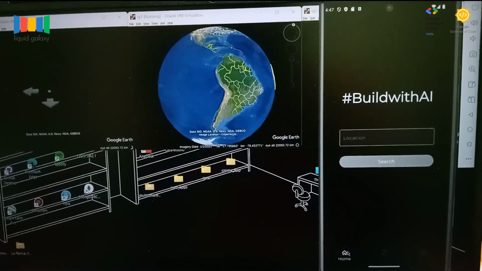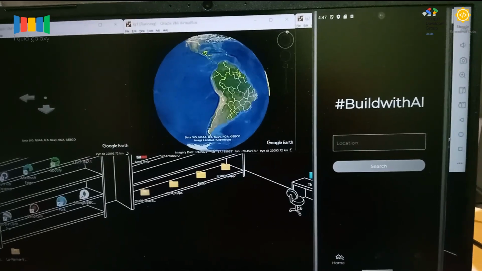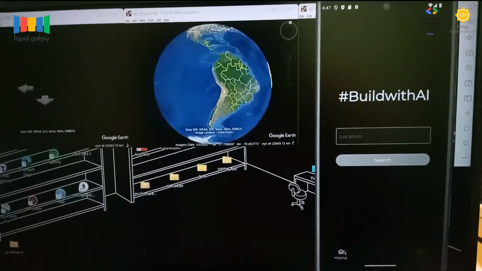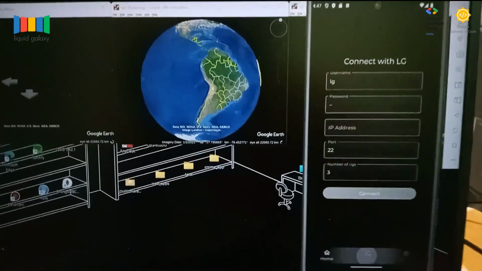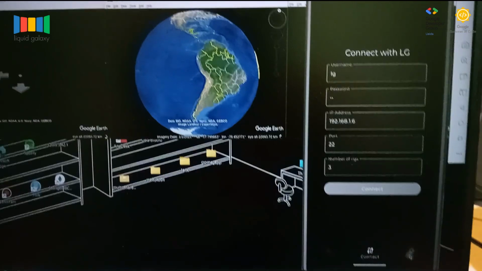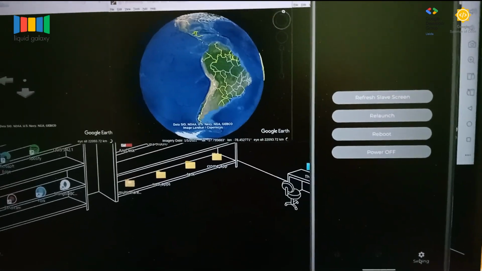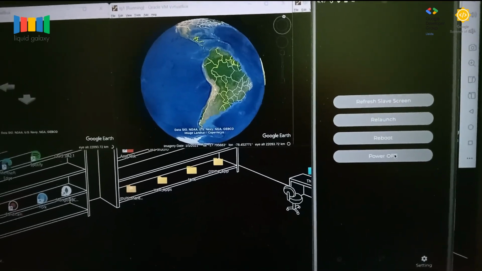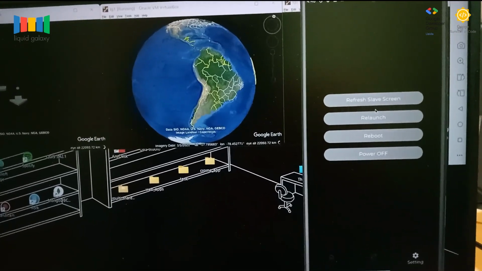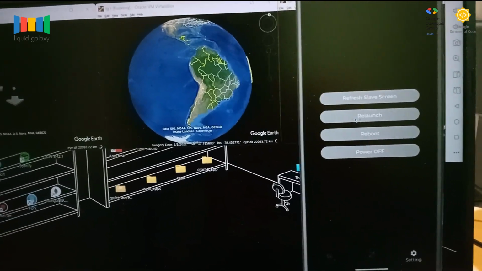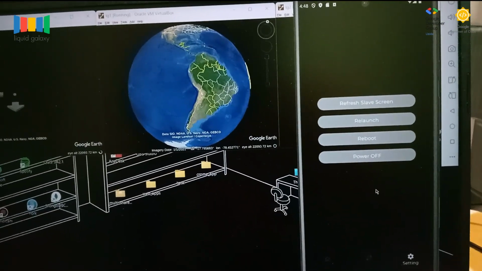This is the application for the Build with AI contest 2025. I have used this Pixel 6a emulator, which has a 6 inch display, and it has 3 screens: home, connect, and settings. In settings, we have simple functionalities to control the Liquid Galaxy screen: relaunching, reboot, power off, or refreshing the screen.